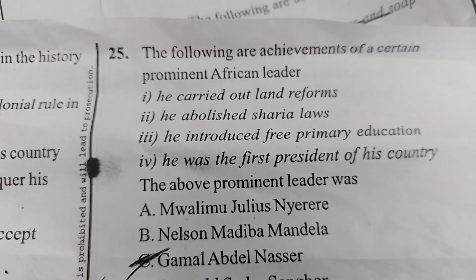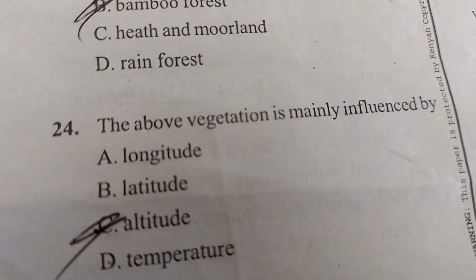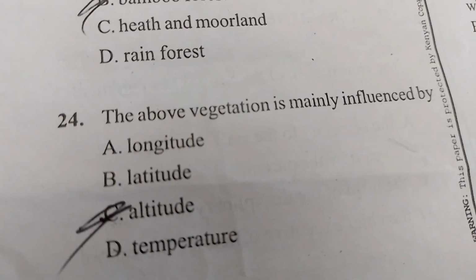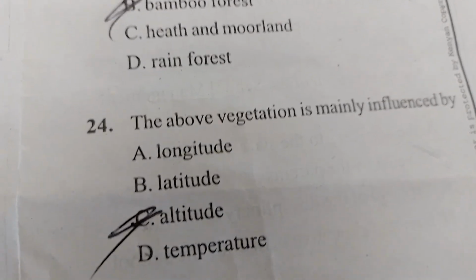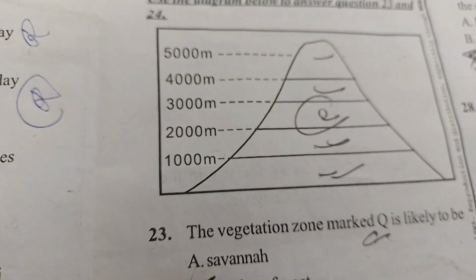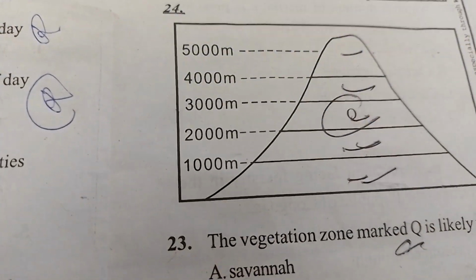Then the next question is the following, I want to answer this question. The above vegetation is mainly influenced by altitude. It is altitude. Remember, we have different heights above sea level.